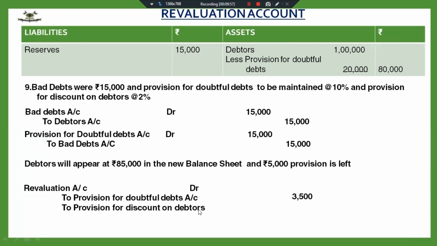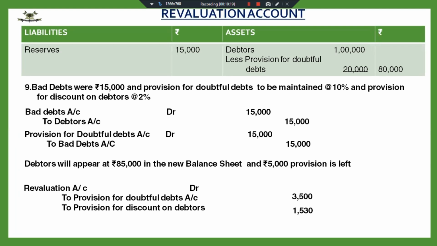But provision for discount on debtors is 85,000 minus 8,500. That is 2% on 76,500. So this comes out to 1530.